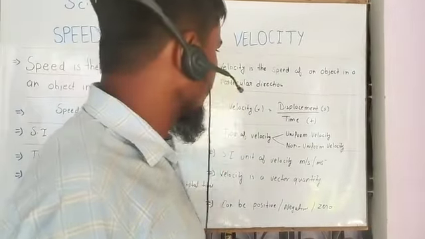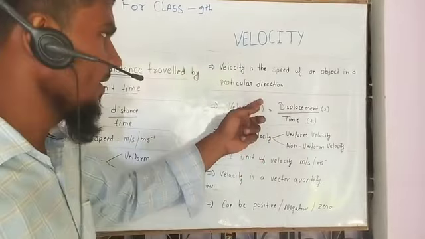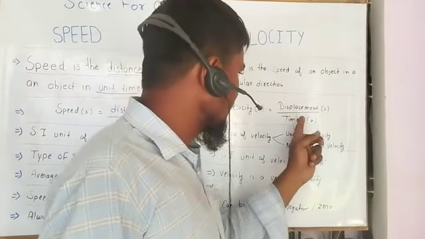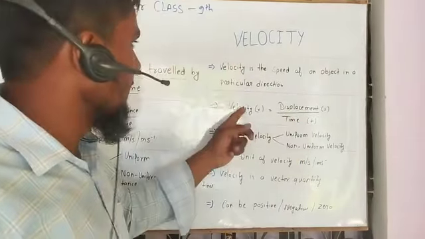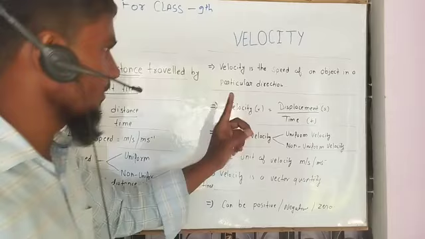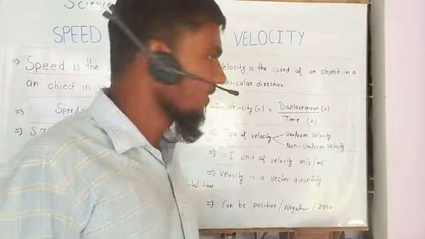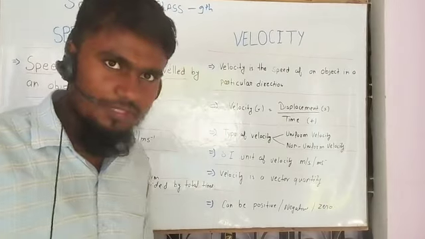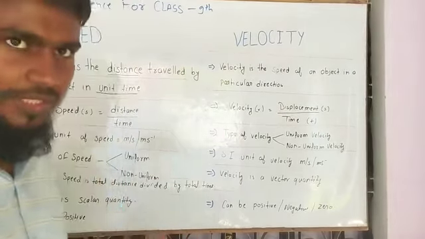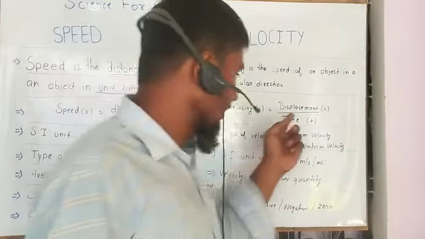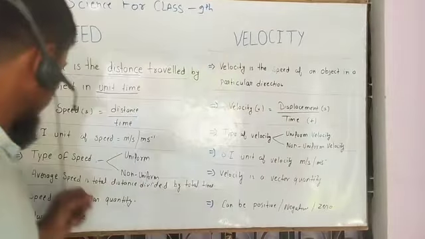Similarly, velocity's formula: velocity is denoted by small v, and it is equal to displacement upon time. Displacement plays an important role in velocity. If displacement is not available and only distance is available, then it is not called velocity, it is called speed. So velocity is equal to displacement upon time. What is displacement? You know that we already discussed it in the previous video. If you haven't seen it, go to the channel and find that video.